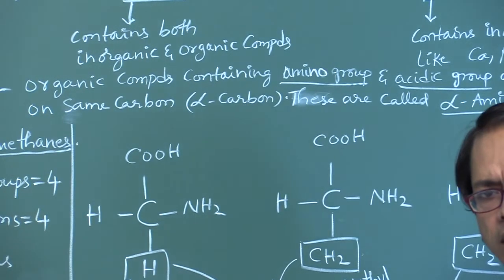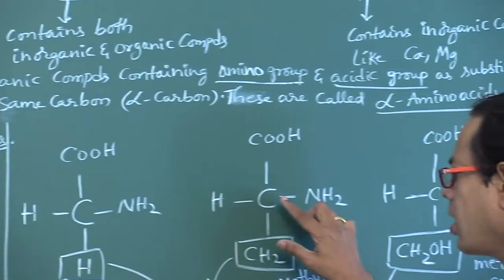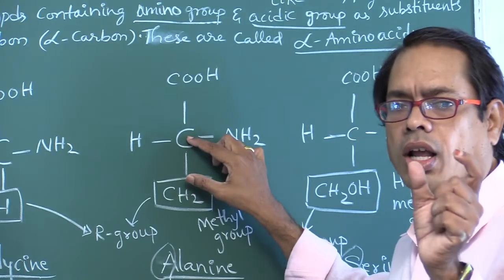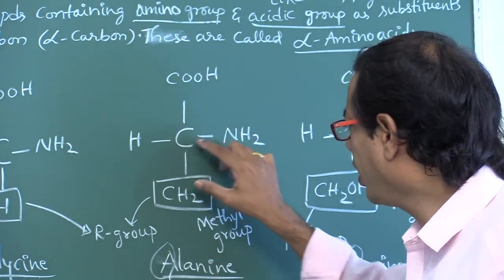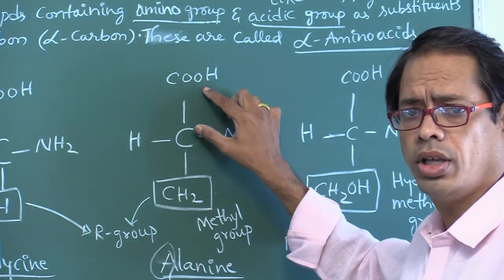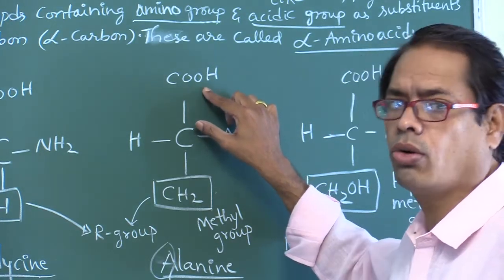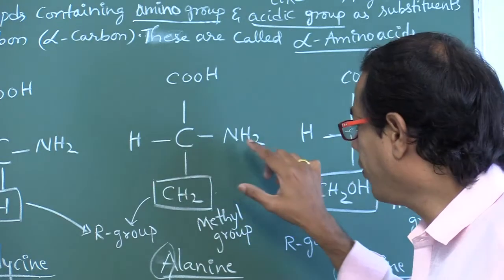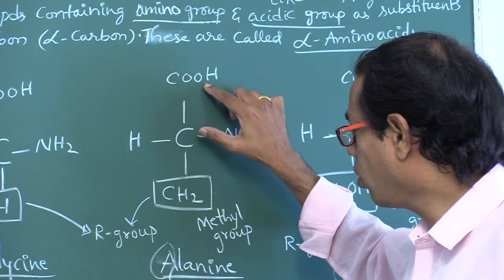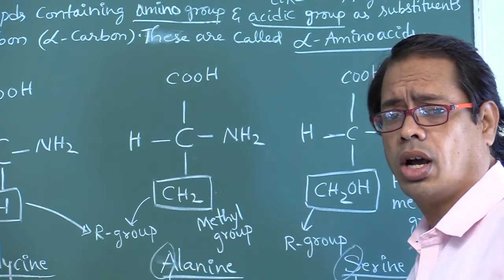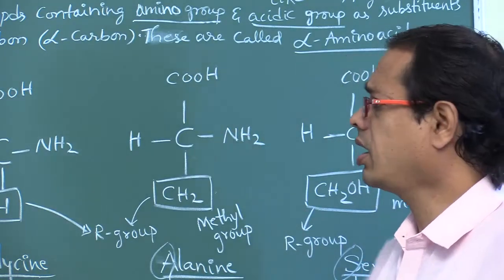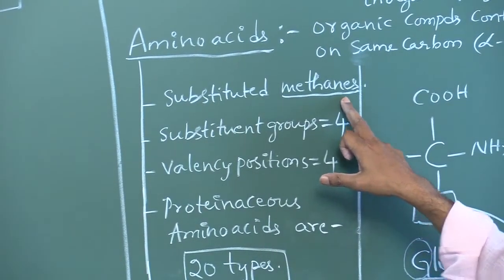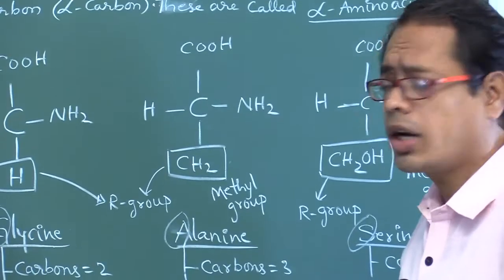So what are amino acids or alpha amino acids? These are organic compounds. Don't memorize by heart: carbon is present, so they are organic compounds. This carbon contains an amino group and an acidic group. This acidic group is also called the carboxylic group. So, these are organic compounds having an amino group and an acidic group on the same carbon. These are the so-called alpha amino acids. These are nothing but substituted methanes.